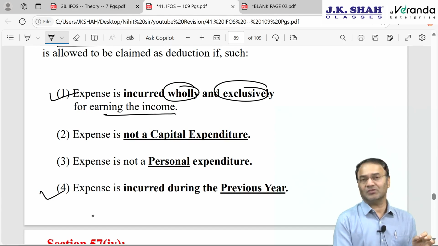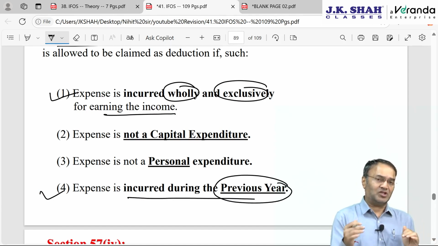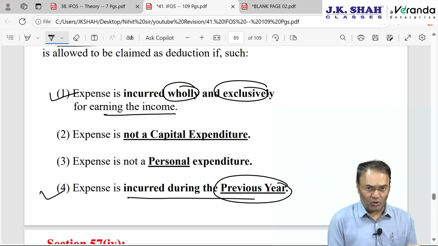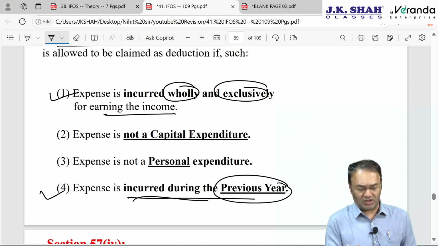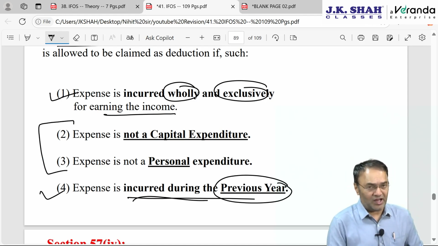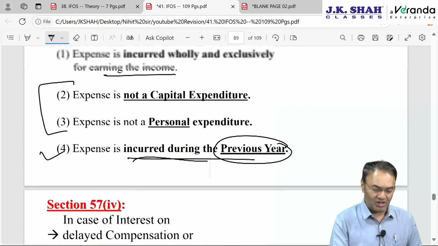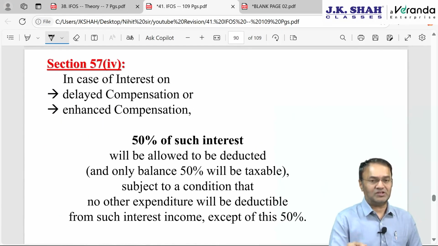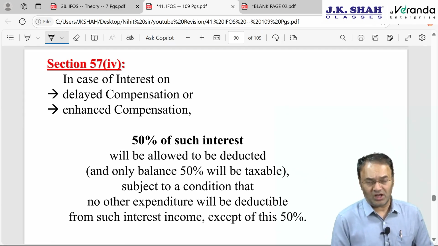And last is positive condition, it should have been incurred during the previous year. So, last year's expense you claim last year, next year's expenditure you claim next year. Only if it is of current year, then only you deduct it in the current year. And these two are negative conditions. The expenditure should not be capital expenditure, should not be personal expenditure, which are easy to remember. 57 clause 4, that also we are done with, standard deduction from interest on enhanced compensation or delayed compensation,